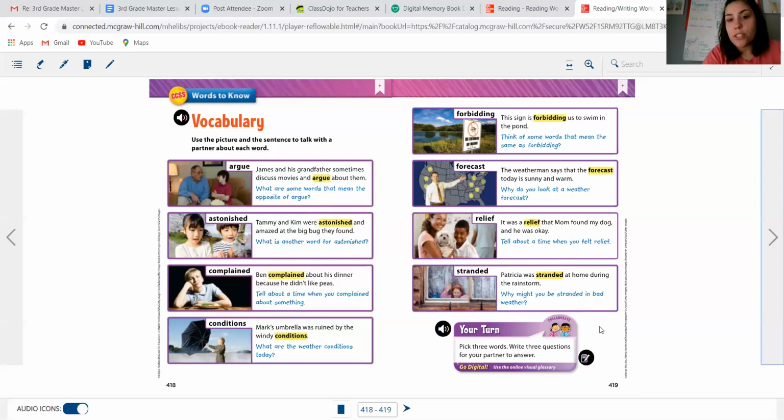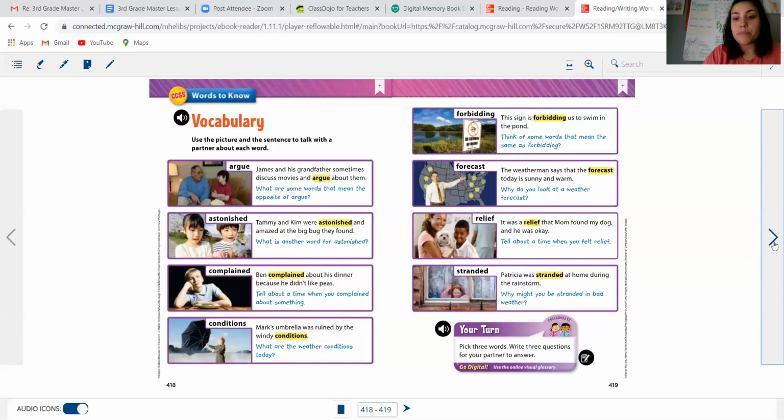So you do not have to answer every single question for these vocabulary words, because that would take up a lot of room. So pick 3 that you would like to answer, and then answer them on your paper, and you can send a picture of that to me, okay? So any of these 3 words, and you already have the definitions for them, and we will go over those tomorrow. But these are just some questions that get you thinking about these words, kind of elaborate a little bit more.